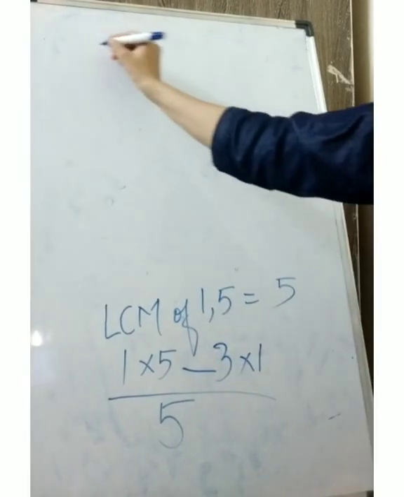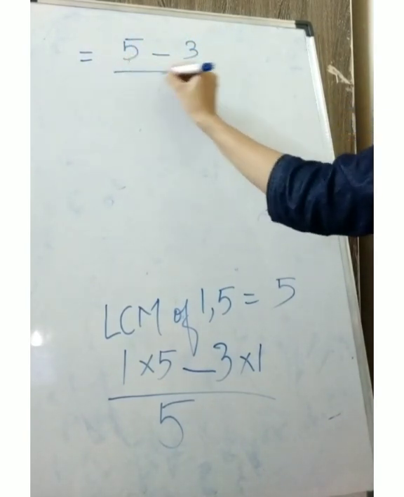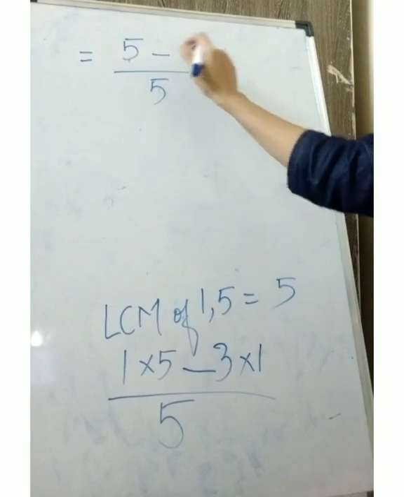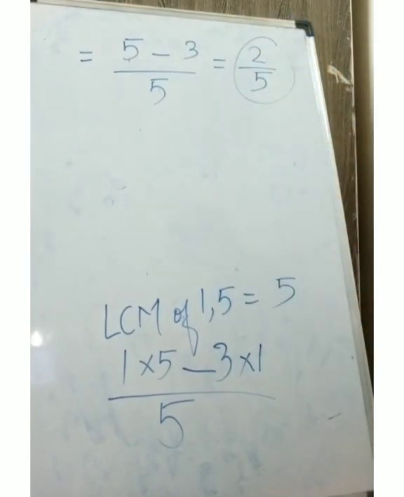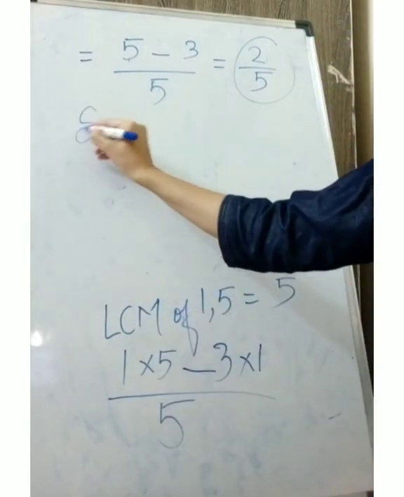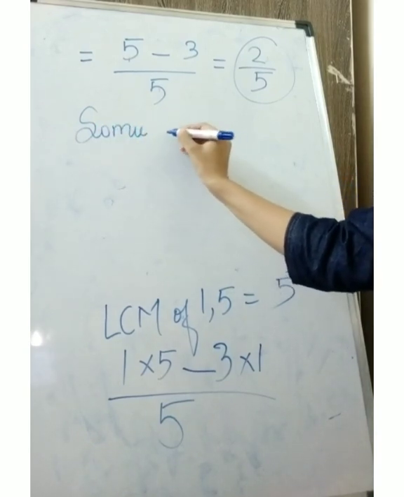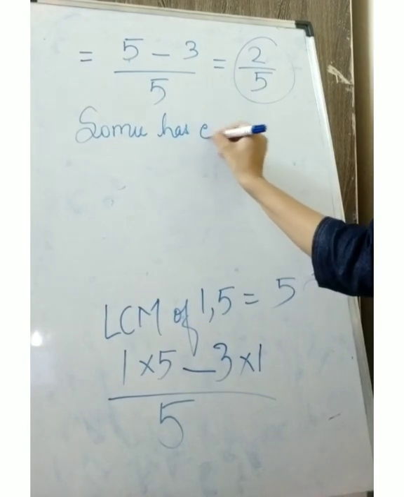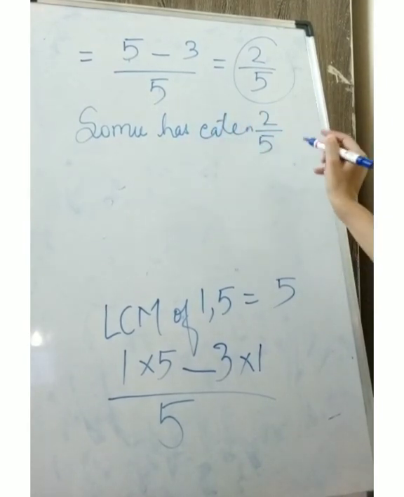Okay. Now 1 fives are 5, minus 3 ones are 3, upon 5. 5 minus 3 is 2 upon 5. Now we come to know that 2 upon 5 part is eaten by Somu. So how much part has Somu eaten? Somu has eaten 2 upon 5 part of an apple.